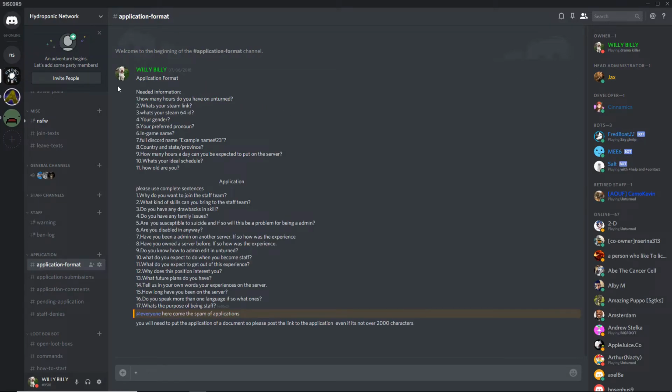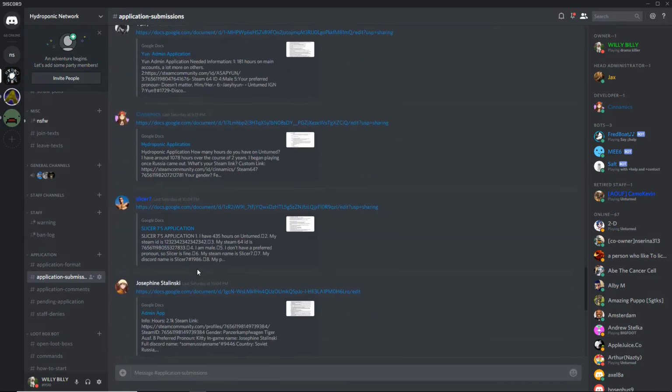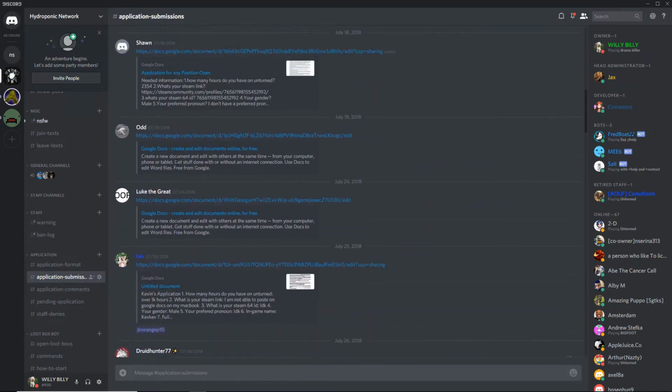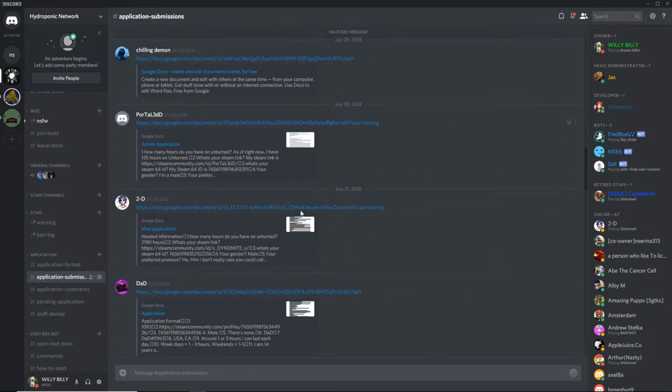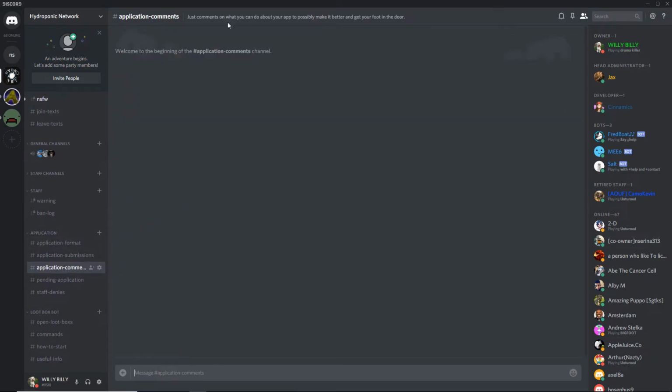Then our application format. If you want to make an application format, you just want to post an application here. Make one that's really nice, and make sure it's detailed. I recommend you do it in Google Docs. And make sure you force everyone else to put it in Google Docs, like this, so then they can go over 2,000 characters. Make sure you enforce people so they don't break the rules and spam their application.